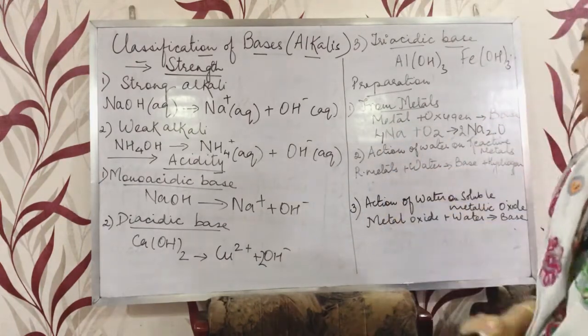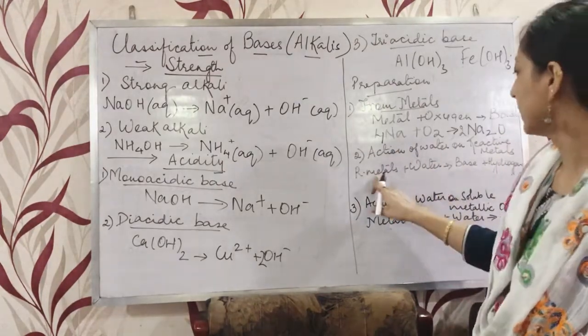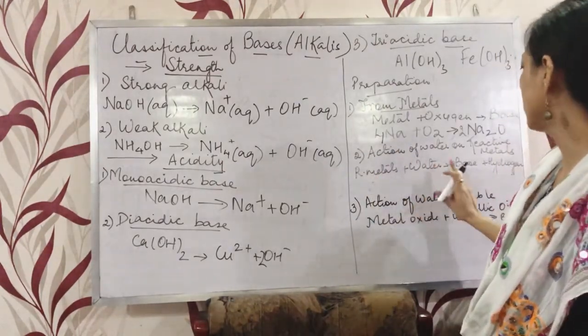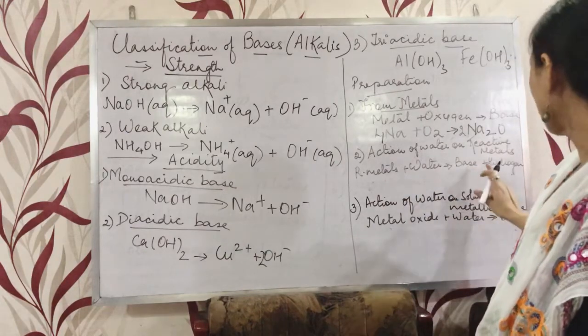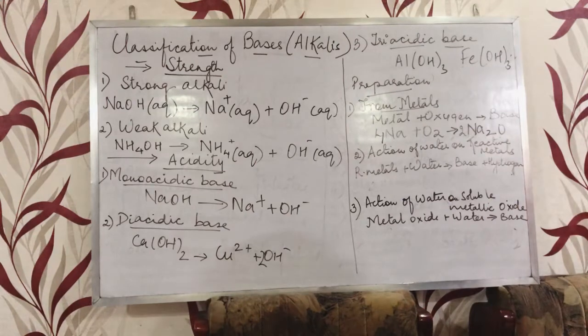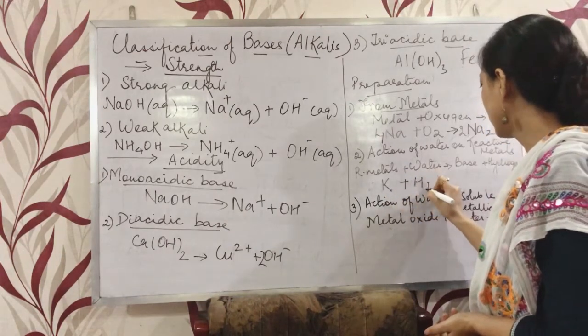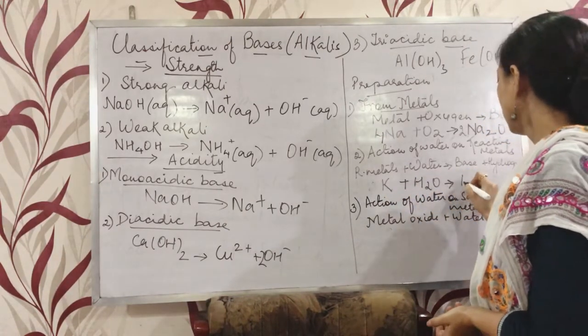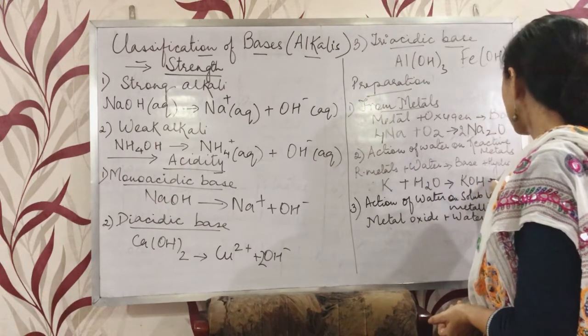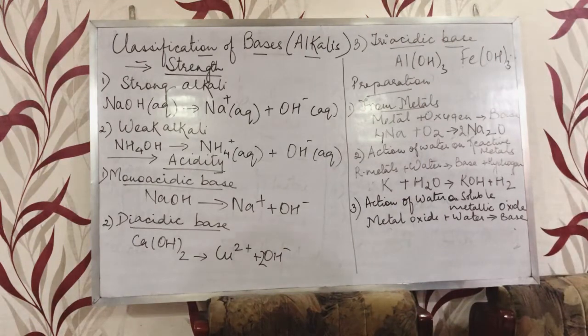Okay. Next is action of water on reactive metals. Reactive metals, when they react with water, will form a base along with hydrogen. We can take any of the reactive metals. Suppose we take potassium. Potassium, when it reacts with water, will form a base, that is potassium hydroxide, along with hydrogen. Okay. Now balance the equation.